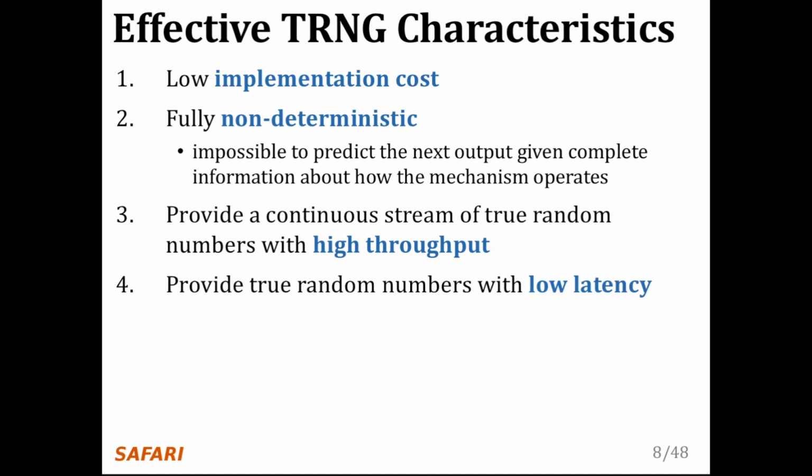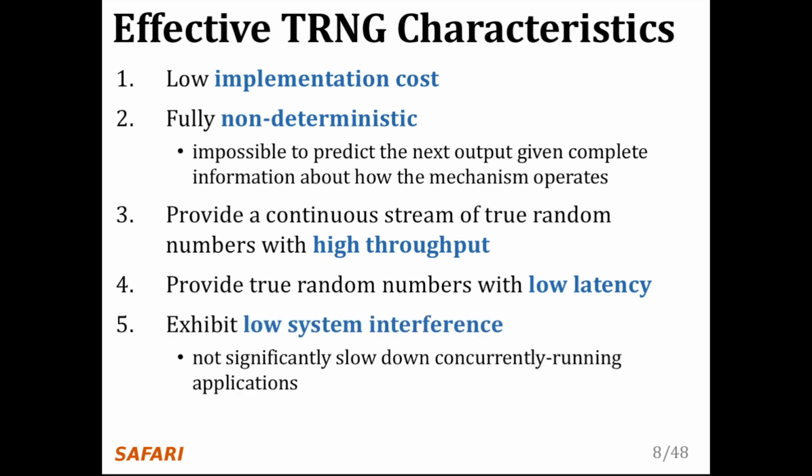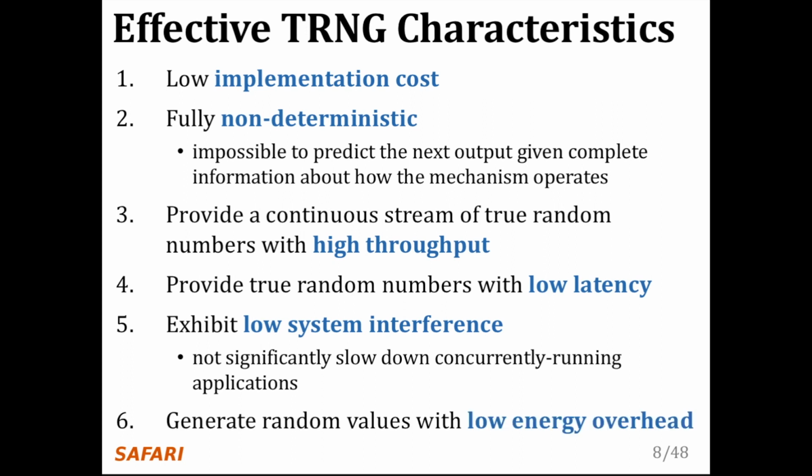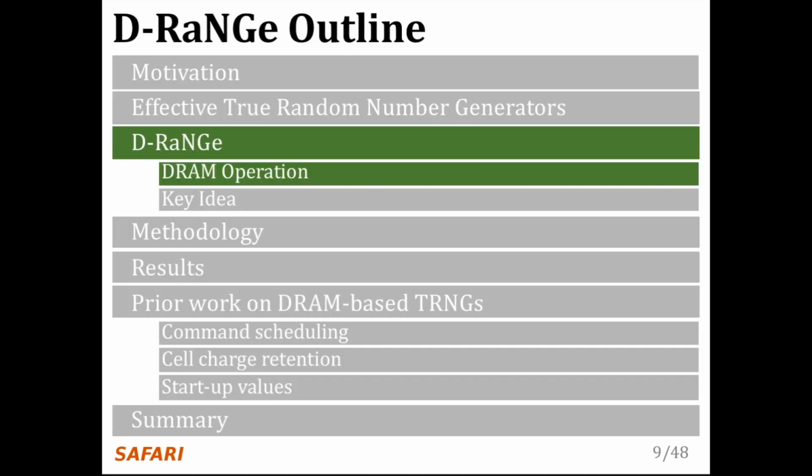It should provide true random numbers with low latency, such that applications do not have to stall when requesting random values. It should exhibit low system interference, which means that it should not significantly slow down concurrently running applications. And finally, it should generate random values with low energy overhead. I will now discuss our mechanism D-RaNGe after providing the necessary background on DRAM.